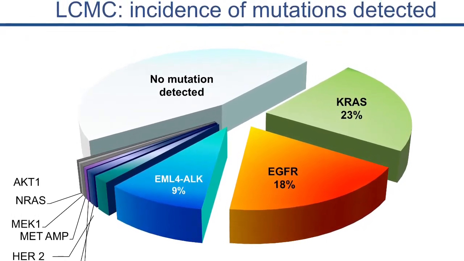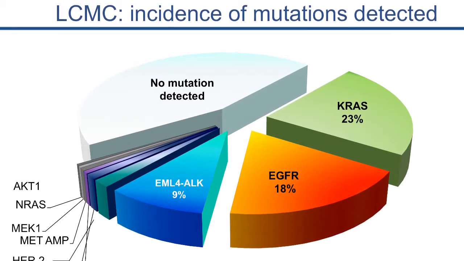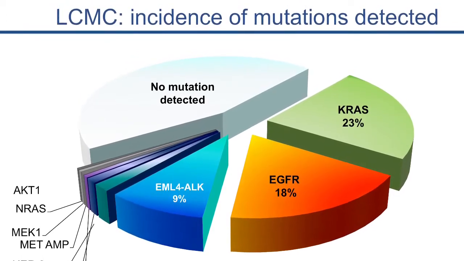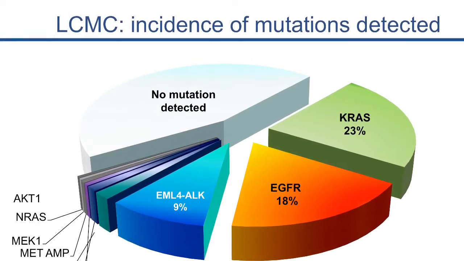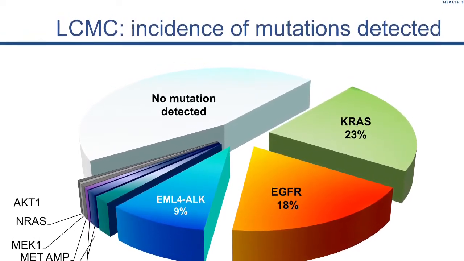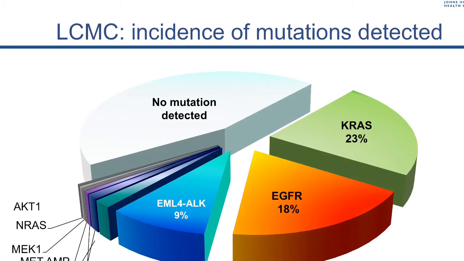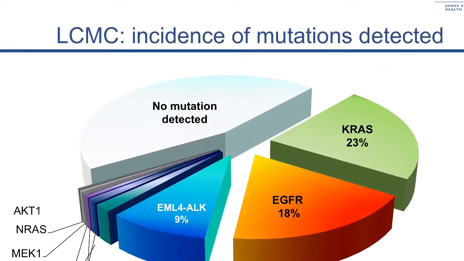These genes each provide instructions for making protein that is embedded within the cell membrane. When these proteins are activated by binding to other molecules, signaling pathways are triggered within the cell that promote cell growth and division. These two mutations account for half of all lung cancers in America.